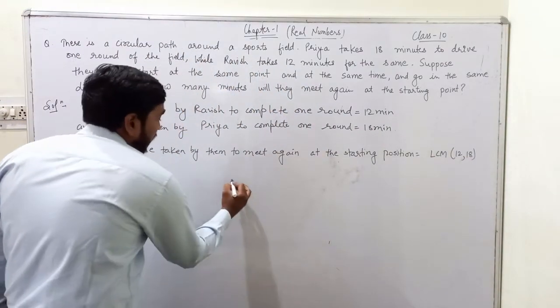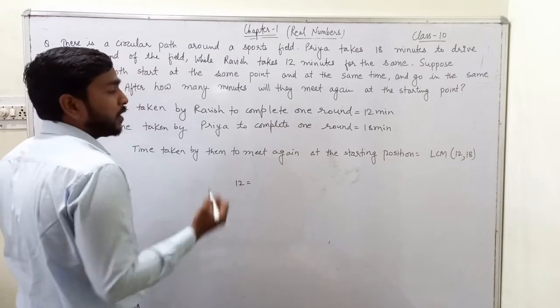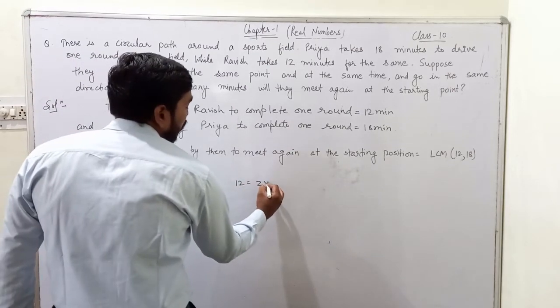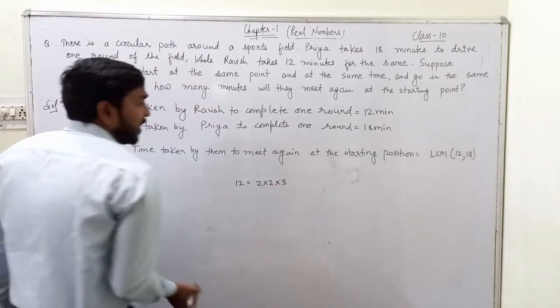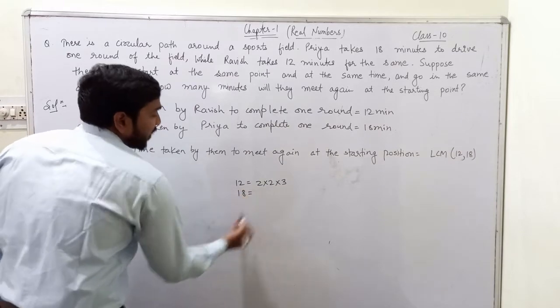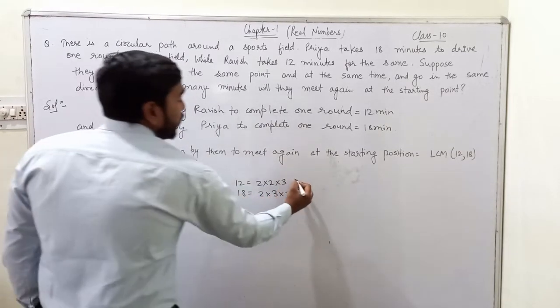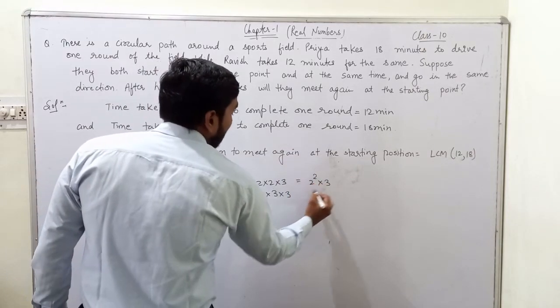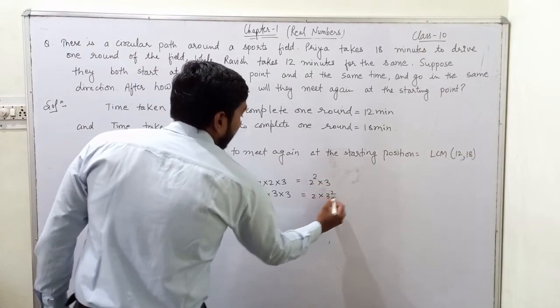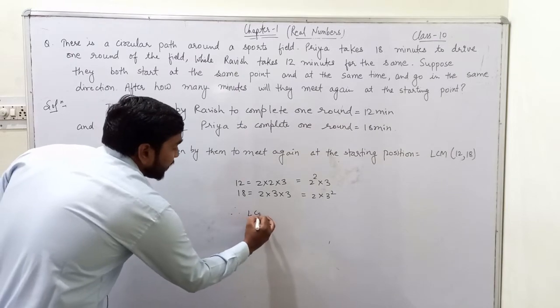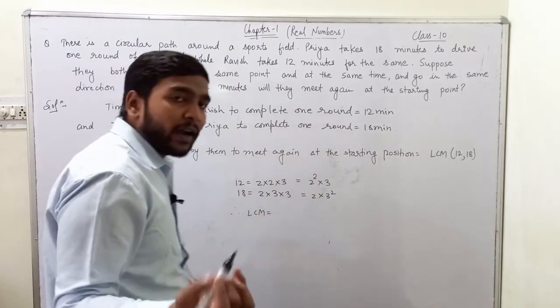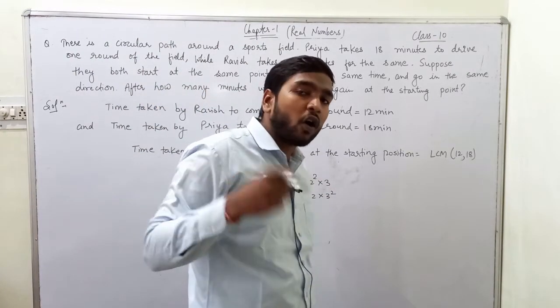We will write here 12, and the prime factorization of 12 is 2 times 2 times 3, and then we will write 18. The prime factorization of 18 is 2 times 3 times 3. So we can write 2 square into 3 and 2 into 3 square. So what will be the LCM? We need to write the highest power of all the factors.